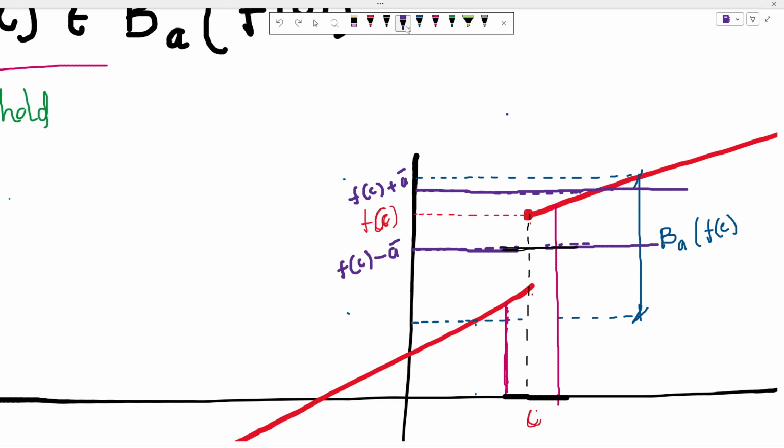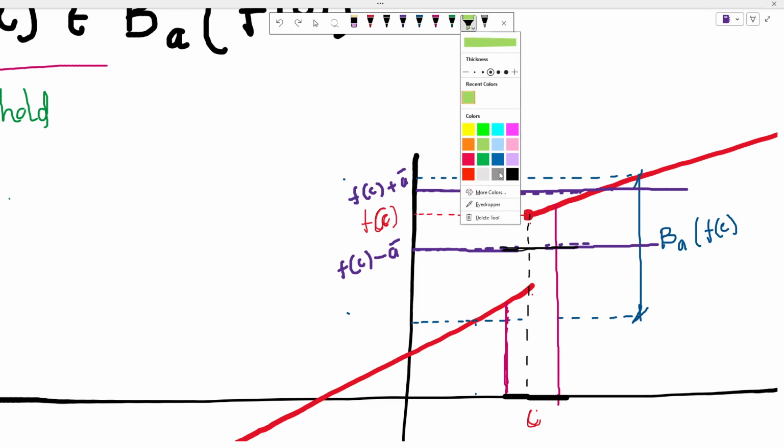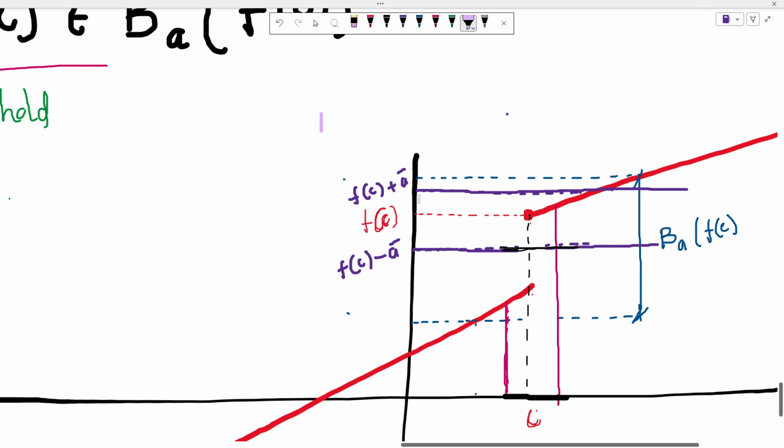That is what I mean when I say blue neighborhood. So this is the thing that I want. And this is my c, right? Now can I find a neighborhood around c such that for all x in that neighborhood of c, f of x lies in this blue neighborhood?